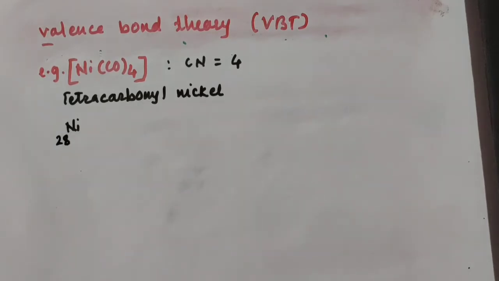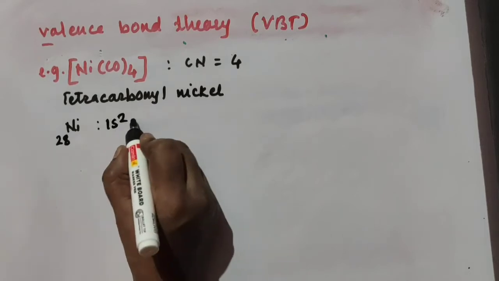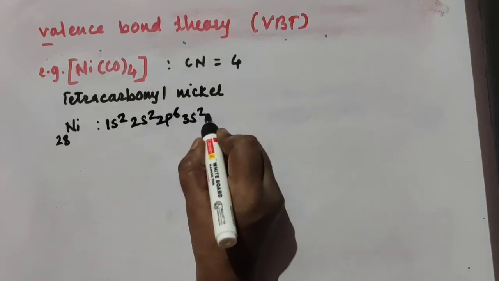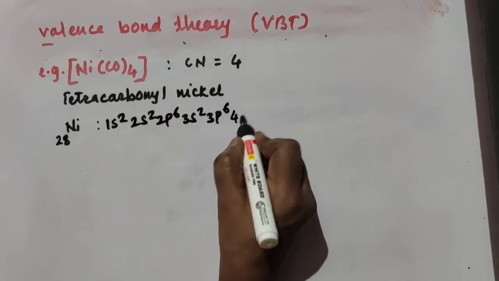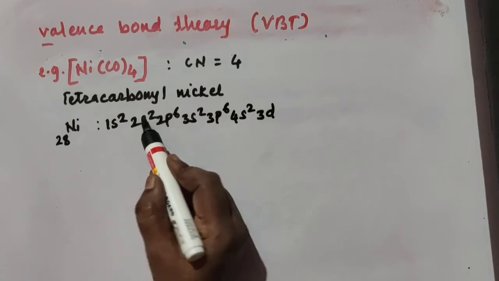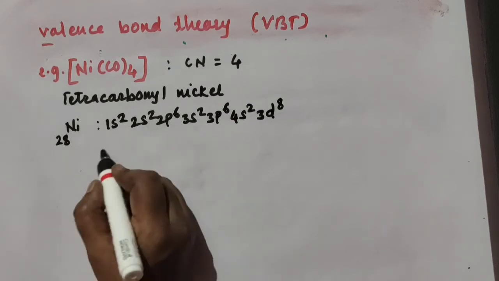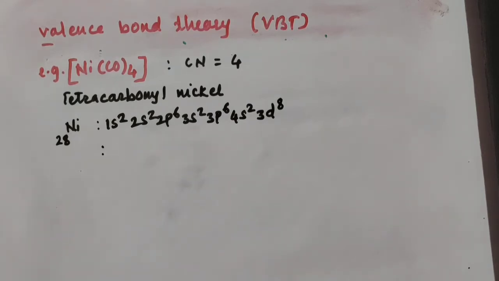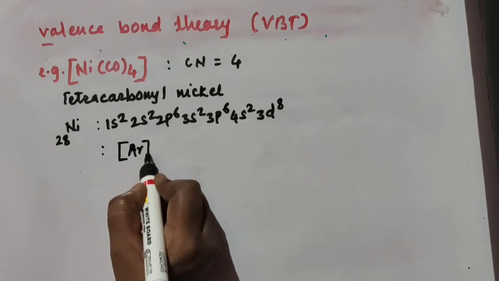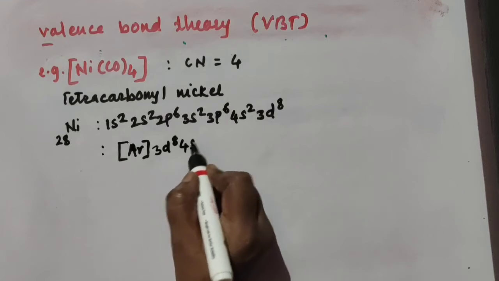Nickel atomic number is 28. So we'll write the electronic configuration as 1s2, then 2s2, then 2p6, then 3s2, 3p6, 4s2 and 3d. How much 3d will be there? 6 plus 4 is 10, 10, 20, so 3d8. You can write this as 18 electrons present in argon. So you can write the electronic configuration as argon 18 electrons, then 3d8, 4s2.